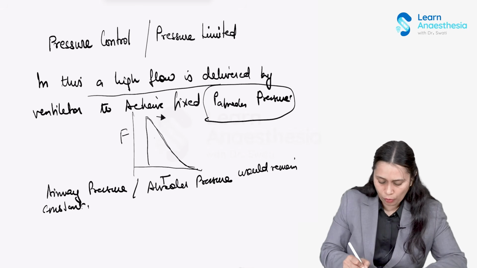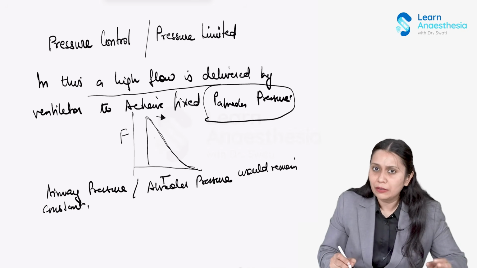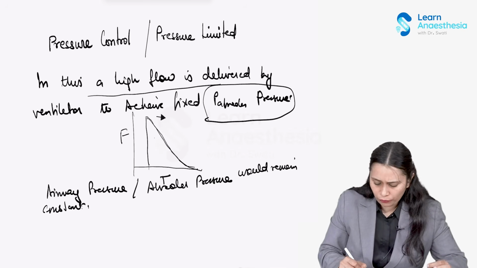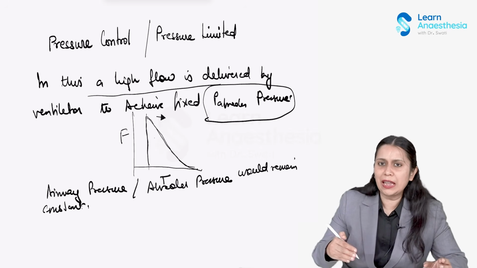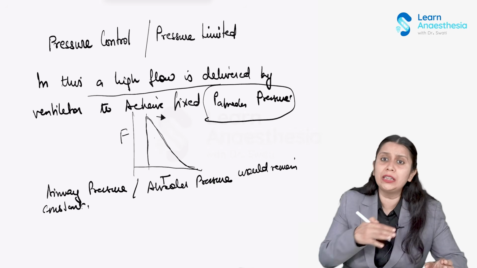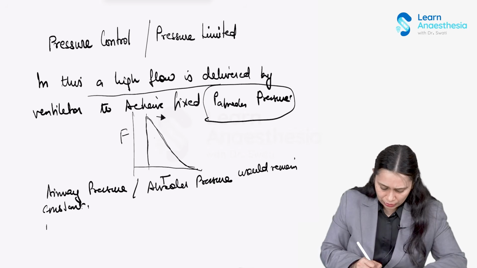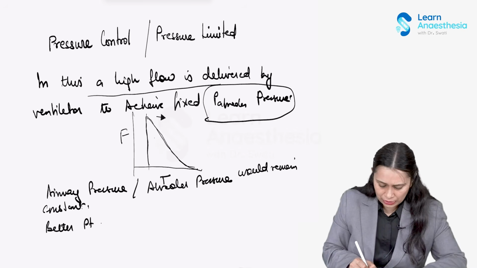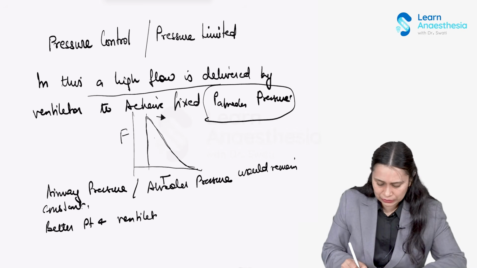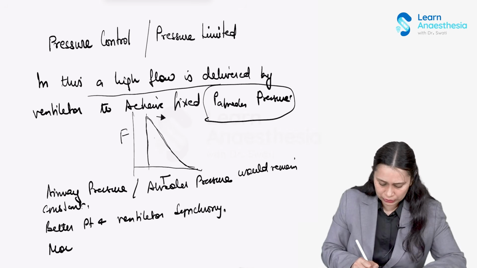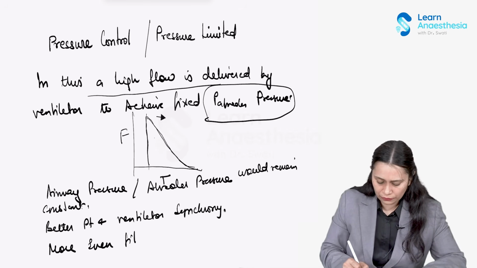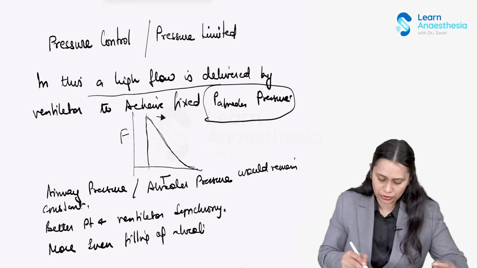In this, the flow pattern is a decelerating flow pattern, so when the patient requires more flow during the peak of inspiration, they are getting more flow. So patient and ventilator synchrony is better. Then more even filling of the alveoli happens in pressure control or pressure limited ventilation.